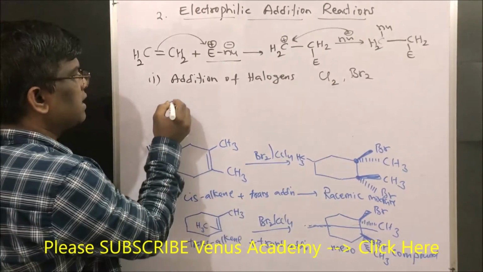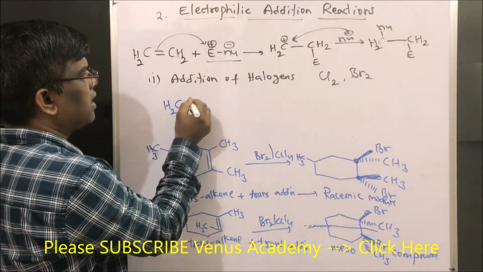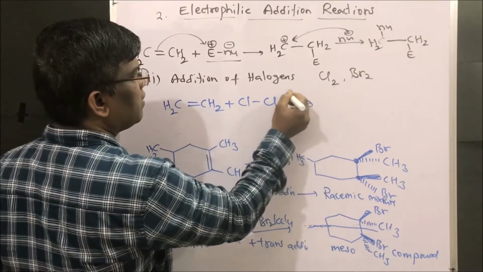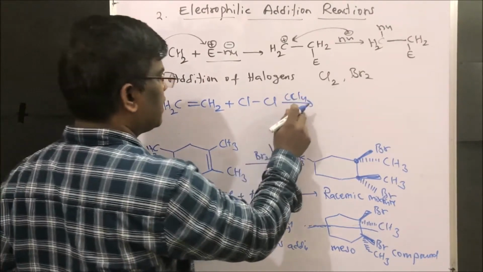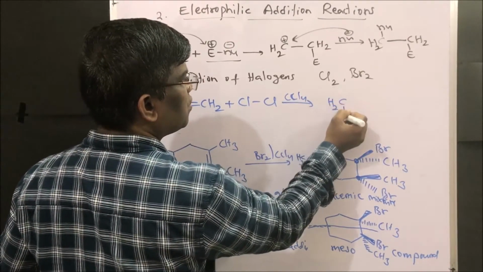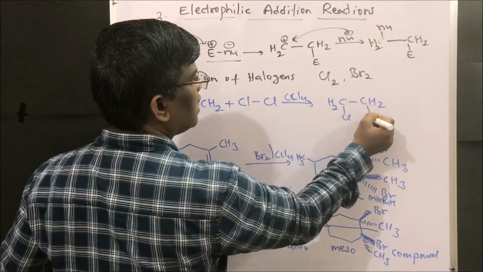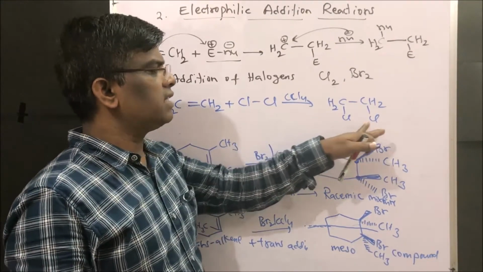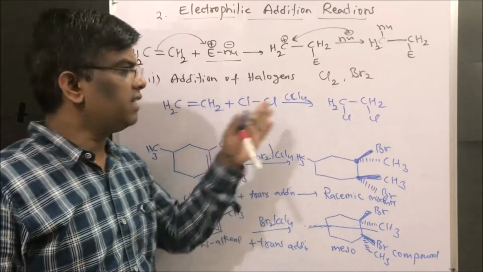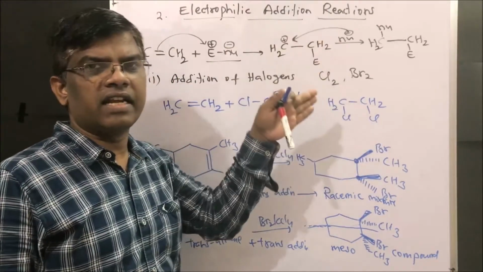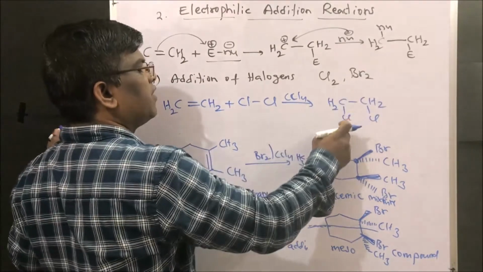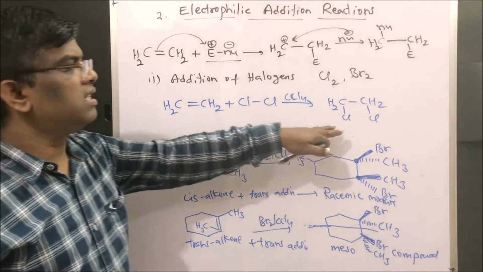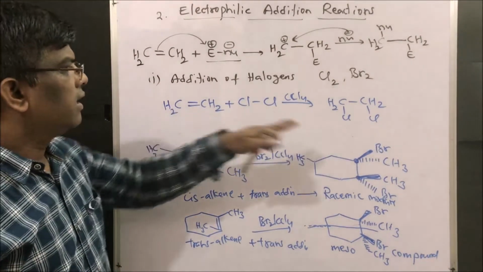Dear friends, similar to bromination, chlorination also follows a similar mechanism, right friends? CH2=CH2 plus chlorine is going to be added in the presence of CCl4. Let us take carbon tetrachloride. It is going to give CH2Cl. Here it is not going to form a halonium ion intermediate, so there is a mixture of cis and trans addition, right? That is why I have written both chlorines downside. It will be a mixture, and anywhere it can attack, right? So this is how it is going to form a dichlorocompound.